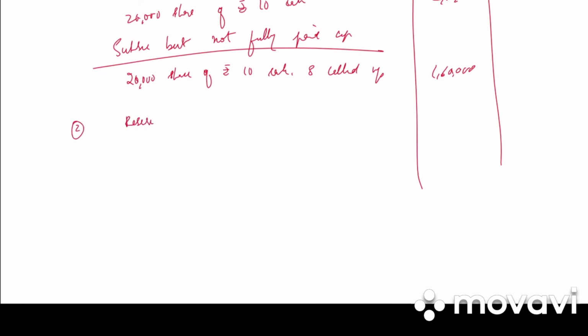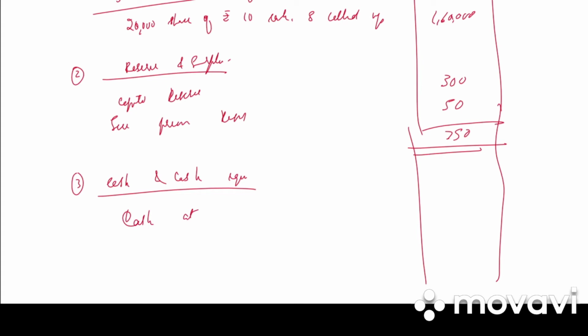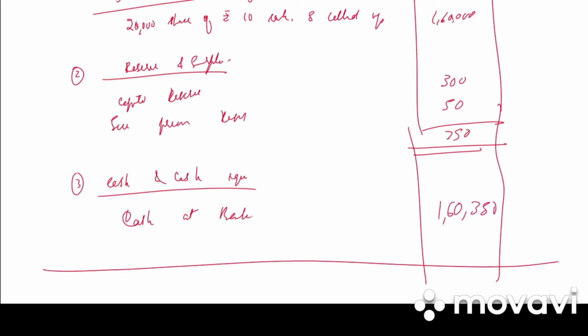Then we have second one, reserves and surplus. Under that we have capital reserve 300, securities premium reserve 50. Total is 350. Next, third we have cash and cash equivalents, that is cash at bank. In all the journal entries, whatever is debit will be added, that is bank account, and whatever is credit will be deducted. It is 1,60,350.